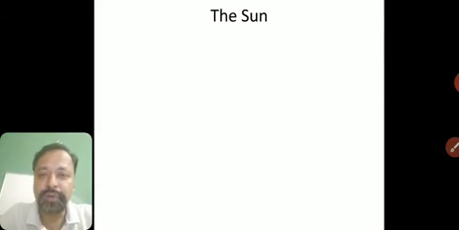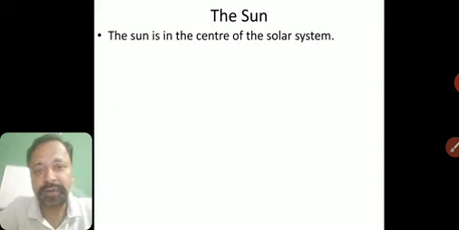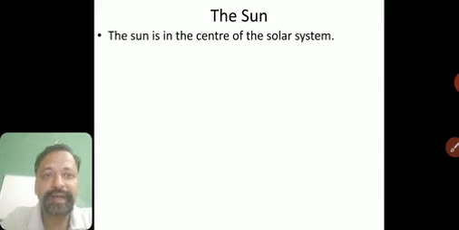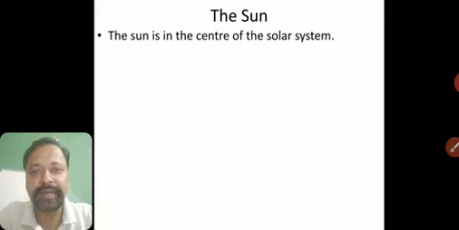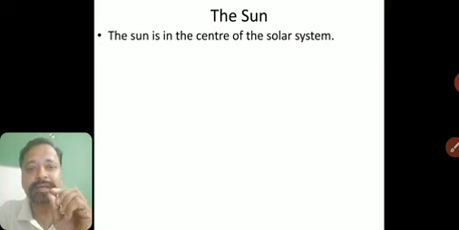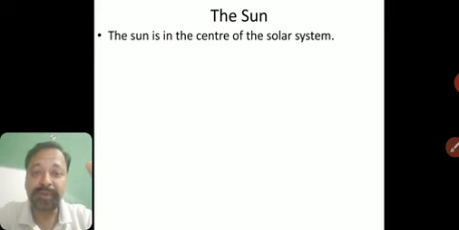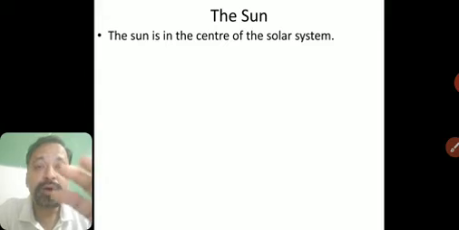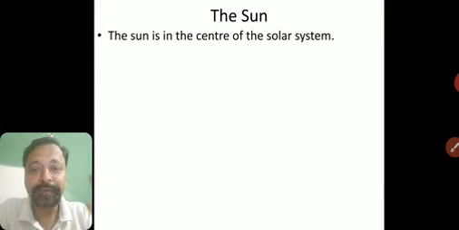Now the sun, as you know, is in the center of the solar system. We had seen the picture in our earlier videos also. So we all know that the sun is in the center of the solar system. Fine. Now the sun provides heat and light to all the planets, because we had seen.